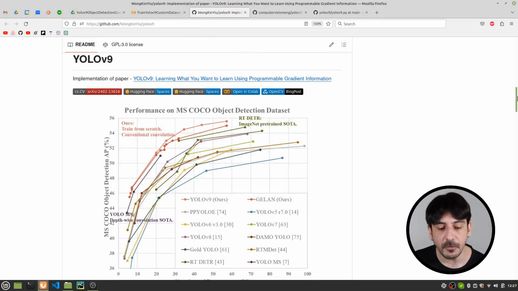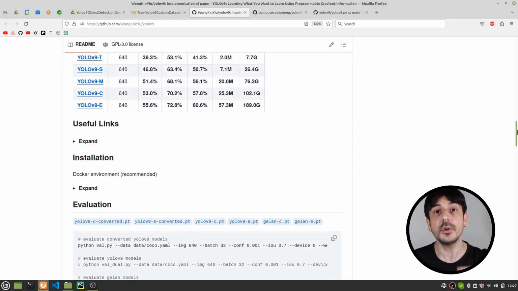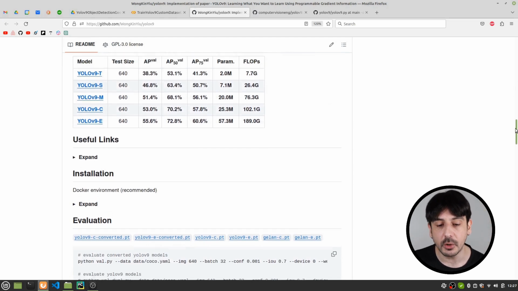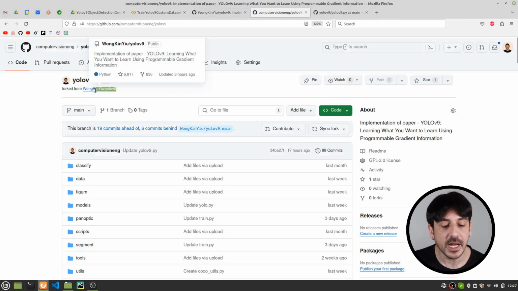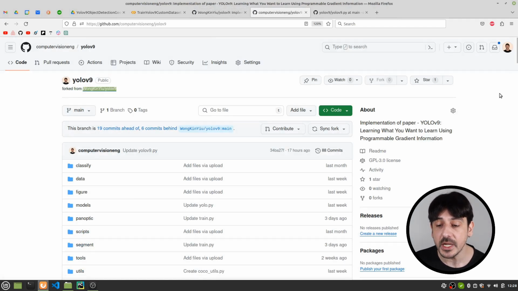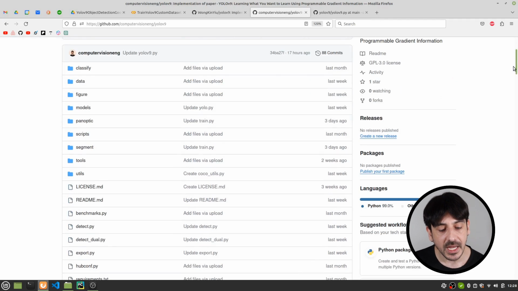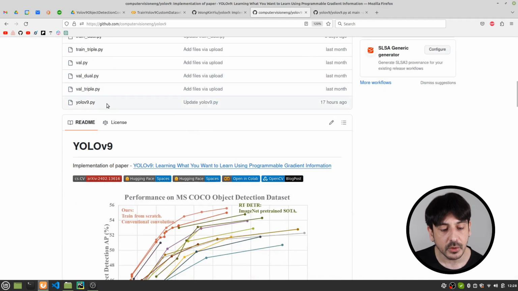This is the Yolov9 official repository, but we are not going to use this repository. We are going to use a fork I created from this repository. You can see over here it says forked from the Yolov9 official repository. I created this fork because I needed to create a file, which you can see over here, yolov9.py.